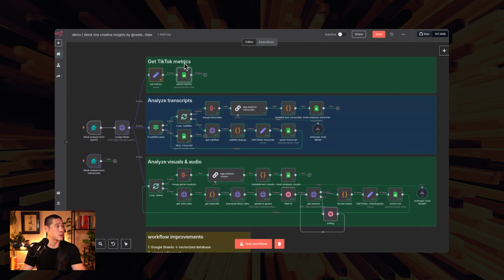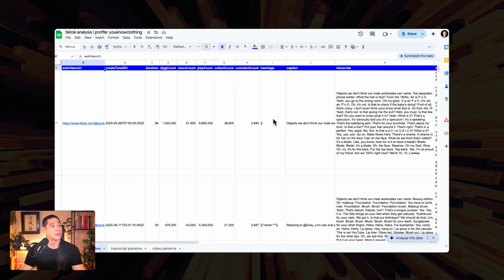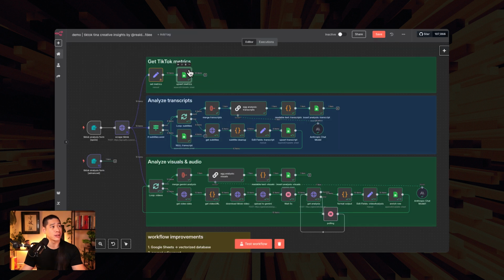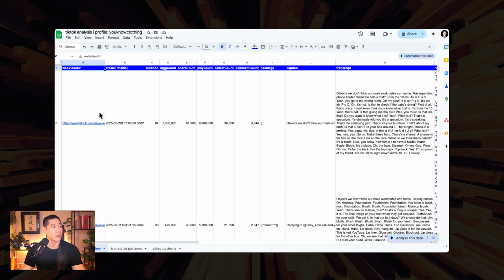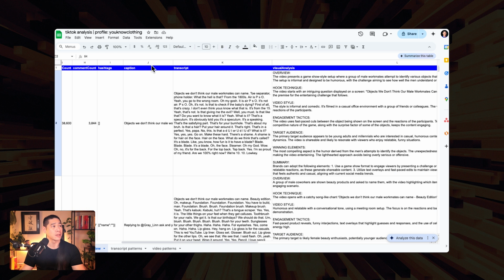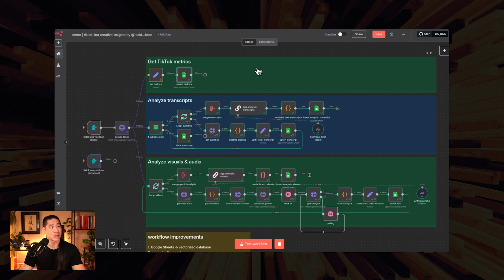And let me show you a finished version of this. So this is what a populated version looks like after we've hit the upsert metrics node in here. It will insert 10 items. And what you expect to see when you perform your run is 10 items in here, populated all the way up to caption. This would be empty and this would be empty. Okay. And from there, this one stream is done. We move on to the next stream.